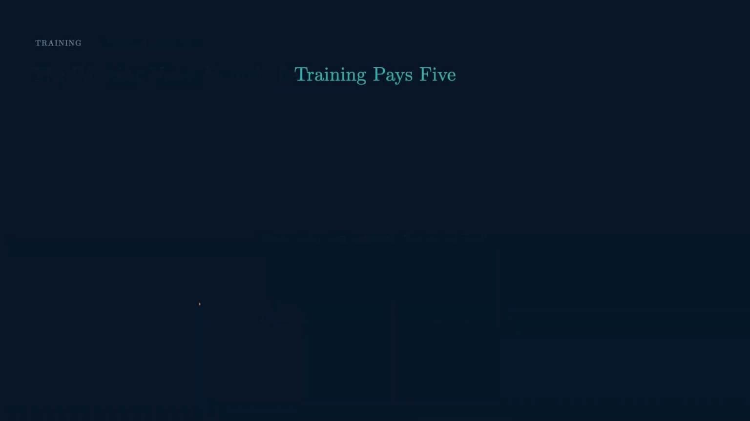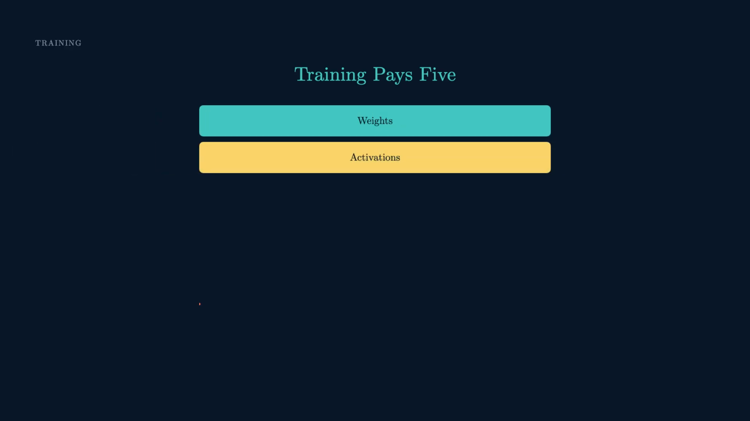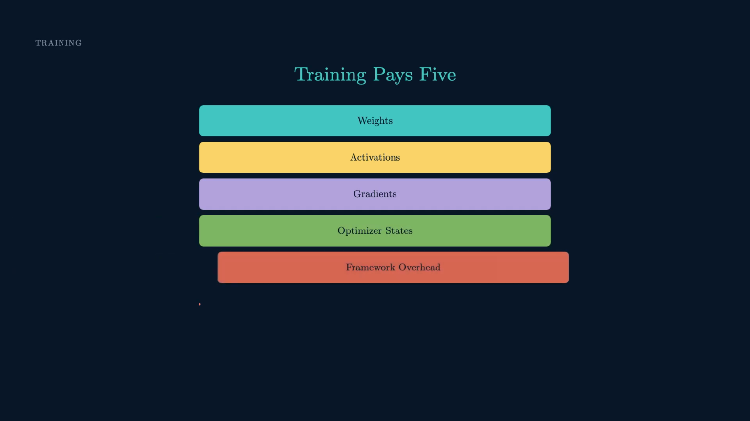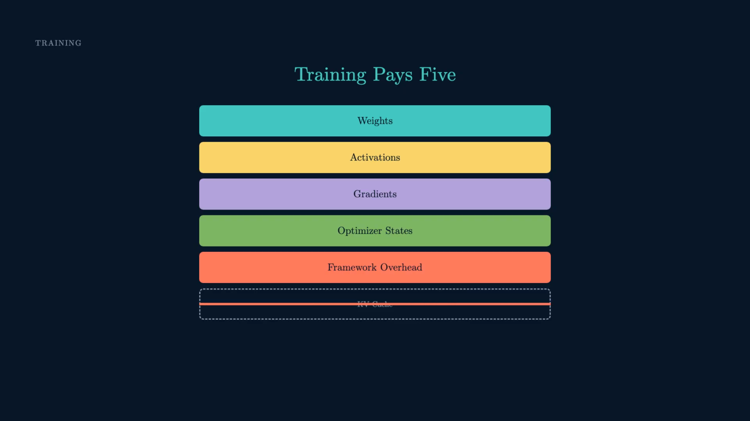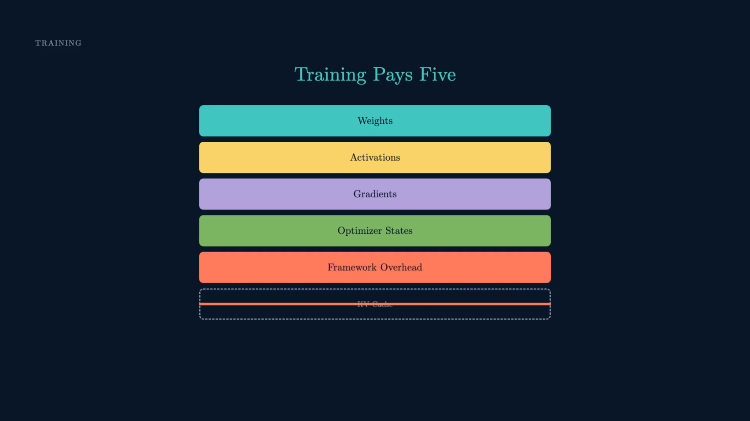Training pays 5 tenants. Weights. Activations. Gradients. Optimizer states. Framework overhead. That's the bill. And notice what's missing: no KV cache. Training sees the entire sequence at once, all of it, in one go, so there's nothing to cache between steps. That slot just doesn't exist here.